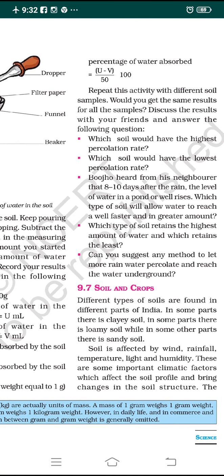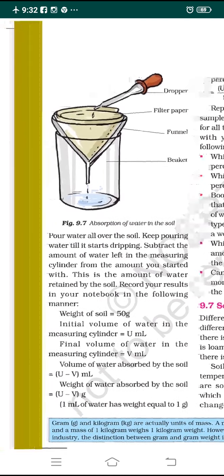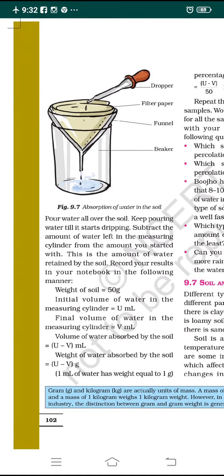Dear students, I hope you understood this concept and the activity. We will do this activity in the science lab whenever you come to the regular classes. That would be the most interesting practical activity. We can do it most happily.